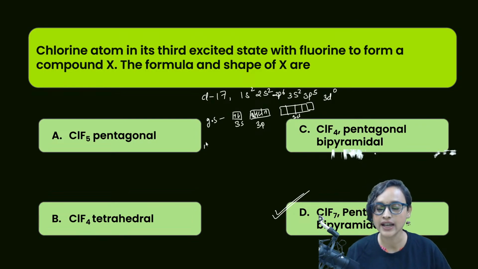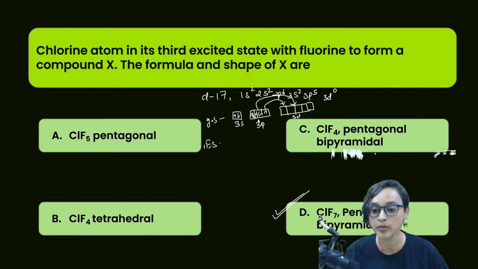Now in the first excited state, what will happen? This will go here. In the second excited state, this will also go here. In the third excited state, what will happen? Even this will go here. So 3, 2 here, and 2 here, correct?